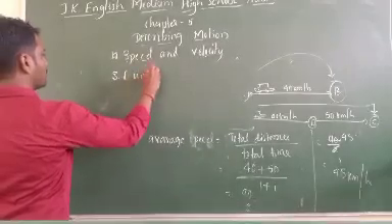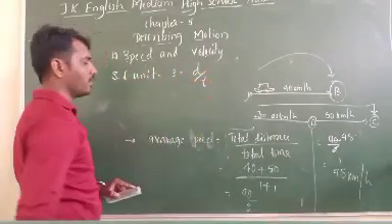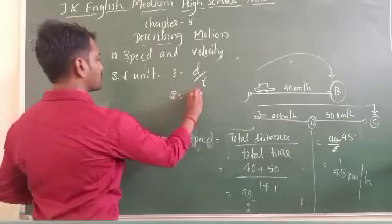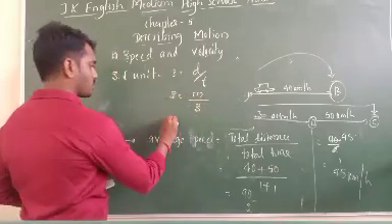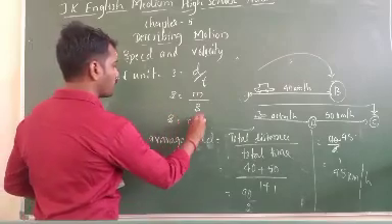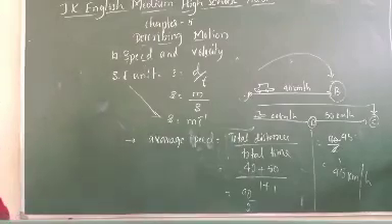SI means speed is equal to distance divided by time. I will take the distance in meters and time in seconds. So speed is equal to meter per second. This is the SI unit of speed.